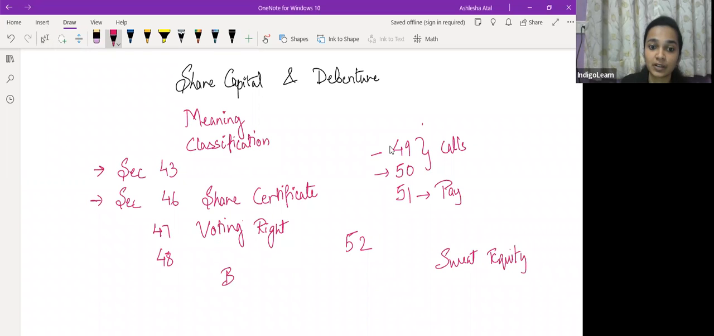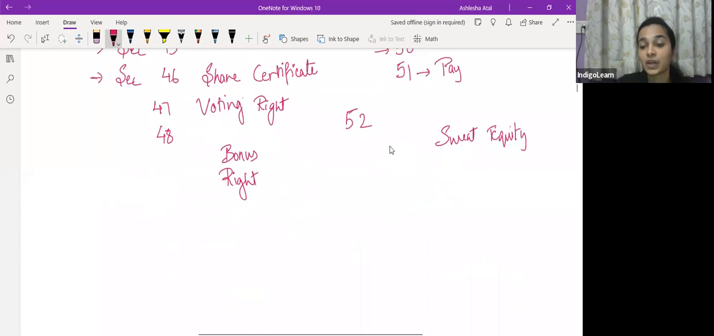issue, बोनस शेयर्स इशू करते वक्त क्या क्या प्रोविजंस कंप्लाई करने चाहिए, राइट्स इशू करते वक्त कौन से प्रोविजंस कंपनी को कंप्लाई करने होंगे। So ये सारे sections we'll understand, and one very important point which we are going to see under this chapter is alteration of share capital.